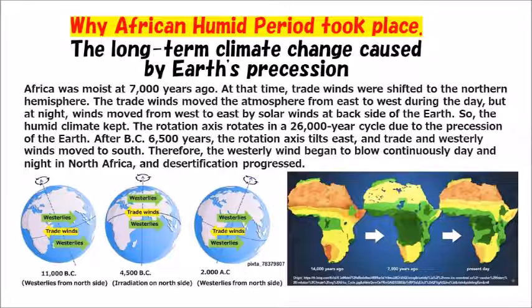The rotation axis rotates in a 26,000-year cycle due to the precession of the Earth. After 6,500 BC, the rotation axis tilts east, and trade and westerly winds moved to the south. Therefore, the westerly wind began to blow continuously day and night in North Africa, and desertification progressed.